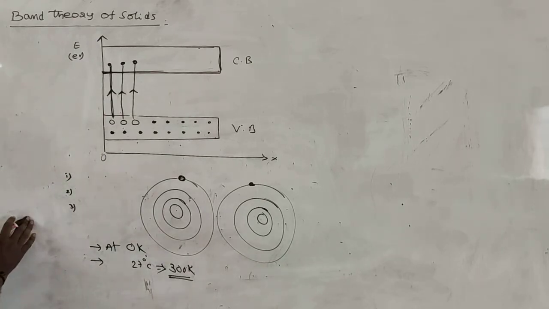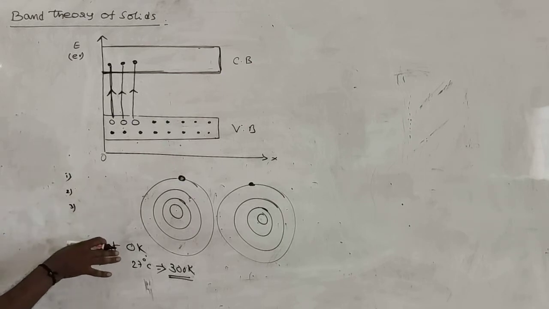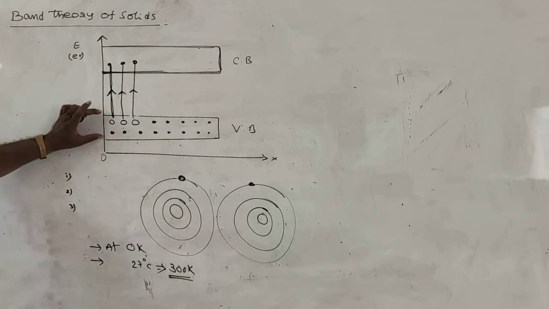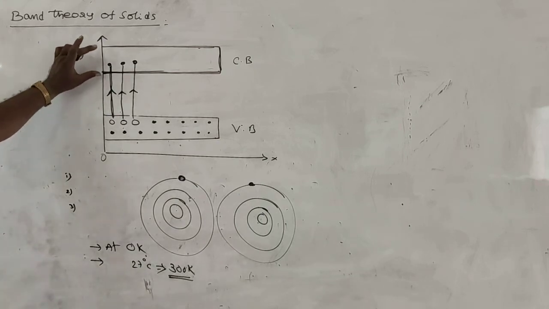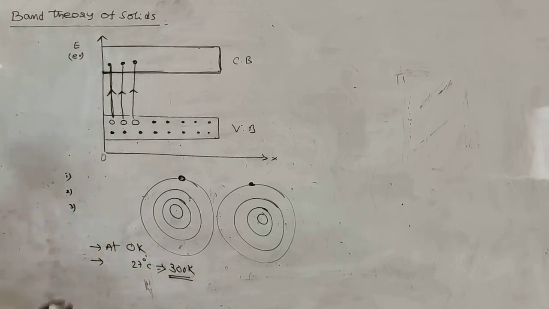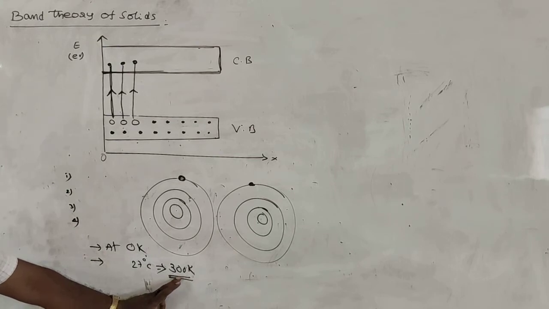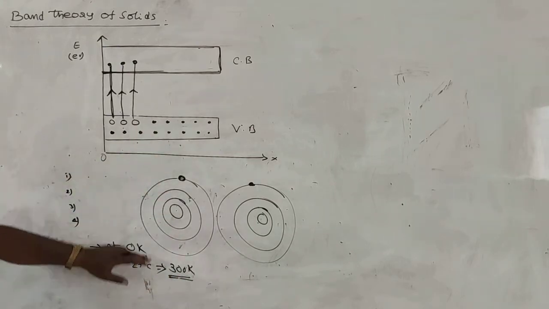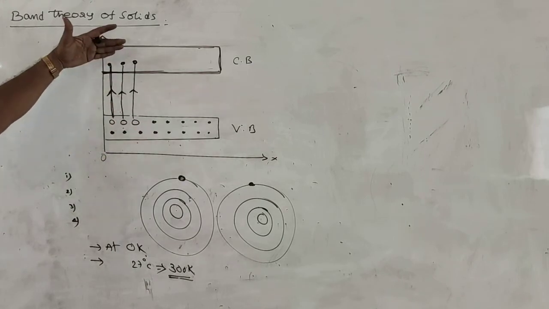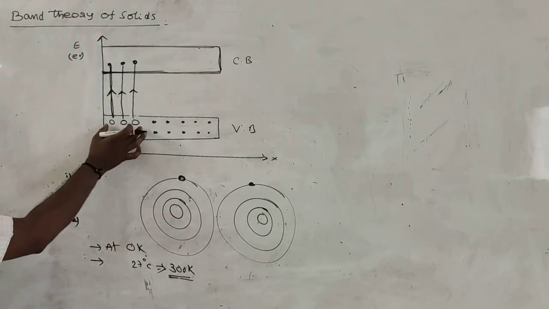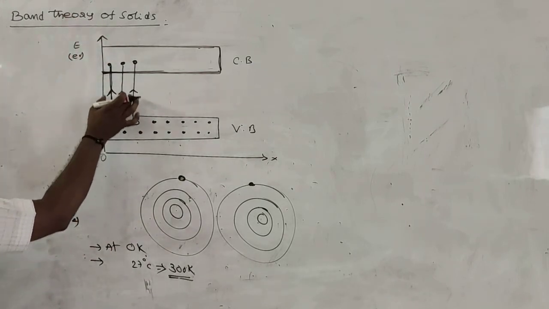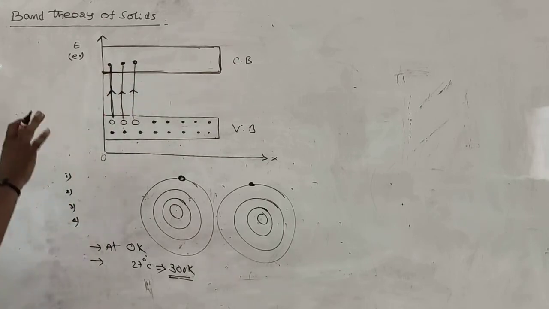Third one, in case of a crystal at 0 Kelvin, the valence band is completely filled with electrons, whereas the conduction band is empty. And fourth one, suppose some thermal energy is given to the electrons in the valence band, some of the electrons may jump into the conduction band. In this case, the number of holes produced in the valence band is equal to the number of electrons in the conduction band.